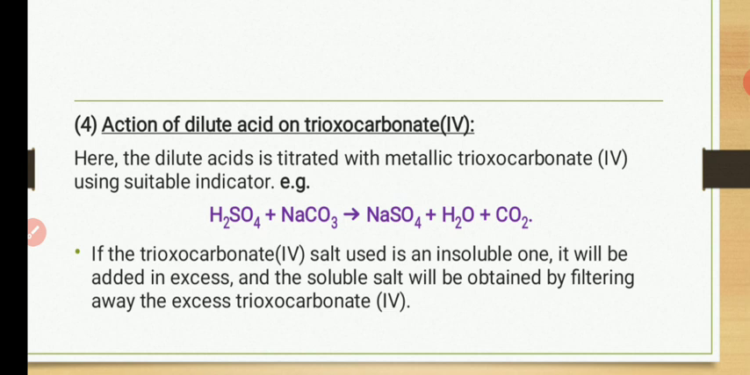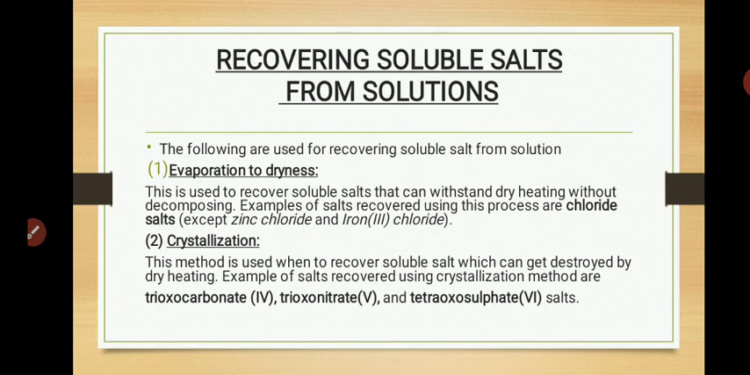So those are the 4 methods that we use for preparing a soluble salt. Can you remind me the first method? Number 1, action of metals on acid. Number 2, action of alkali on acid. Number 3, action of what? Action of acid on an insoluble base. Then action of acid on trioxocarbonate IV salts. Those are the methods for preparing a soluble salt.